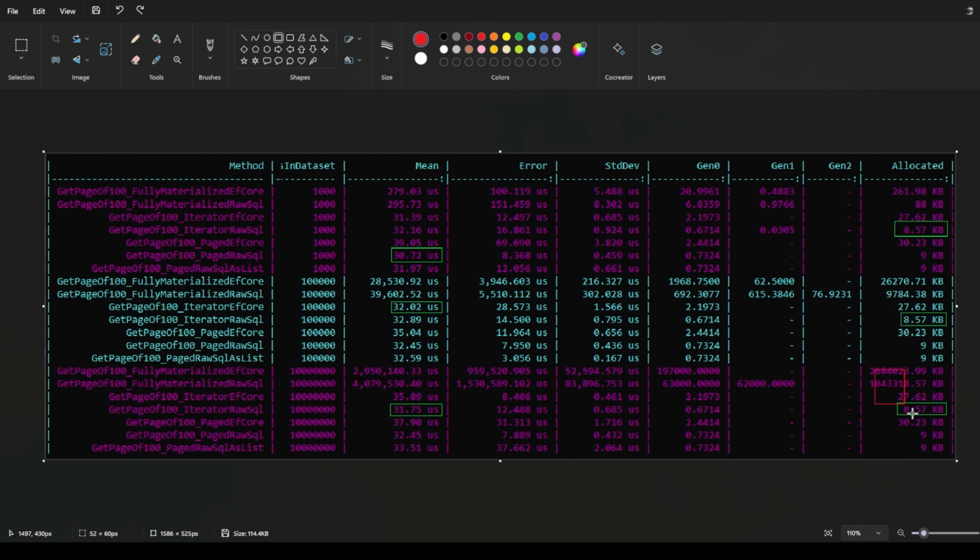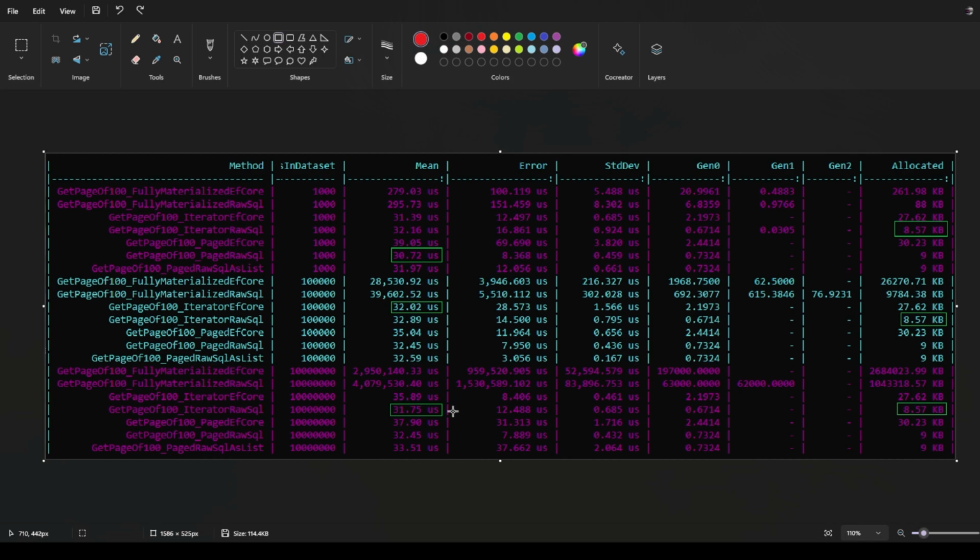And in fact, for the next section, it's going to be the same thing, so we'll skip over that. But the most surprising thing that I saw in this data set was looking at these numbers here when we're pulling back, dealing with a very large set of data in the database, and only pulling back 100 records. We can see that the fastest implementation had nothing to do with my new paging approach that I was taking in my code. In fact, it's just using an iterator with raw SQL.